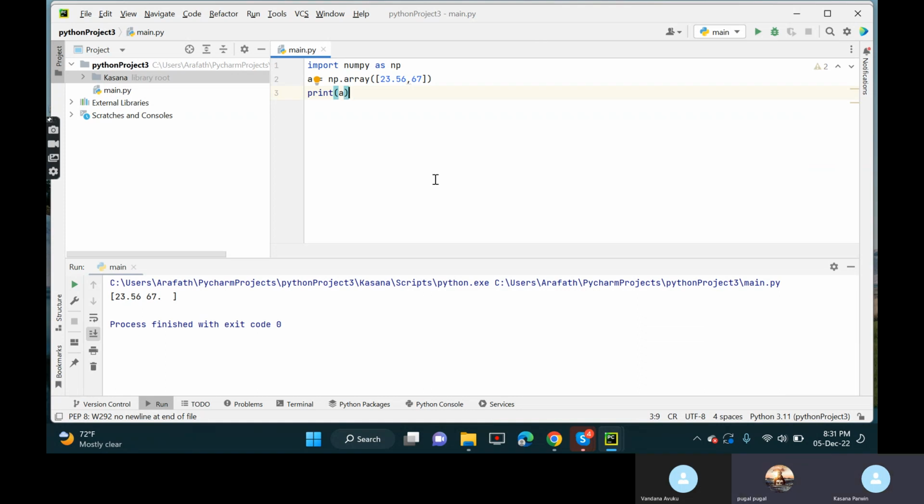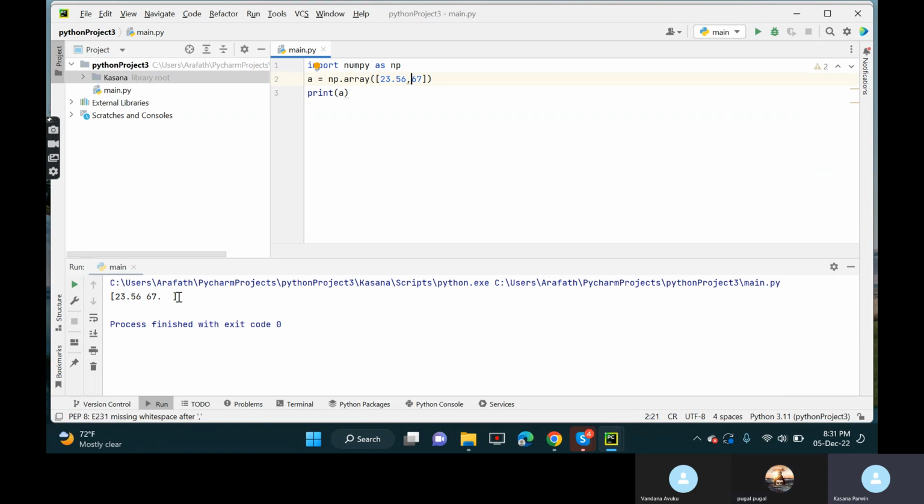Yes, sir, it's working now. Why did I get something like this, sir? It's spaces. It should be separated by commas, no, sir. Yes, it is separated by commas only, right? What happened?